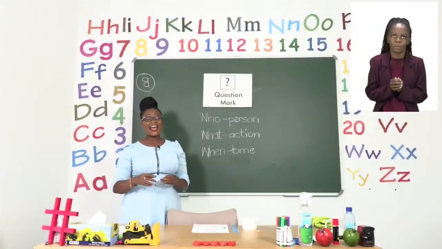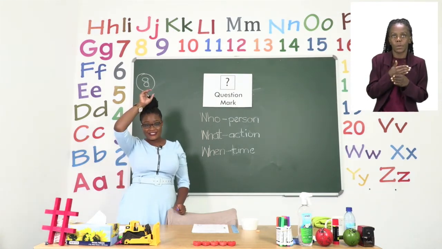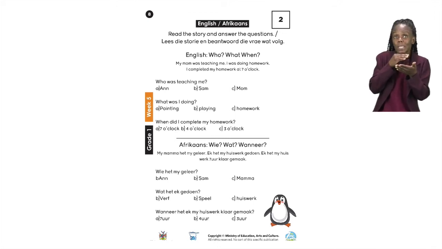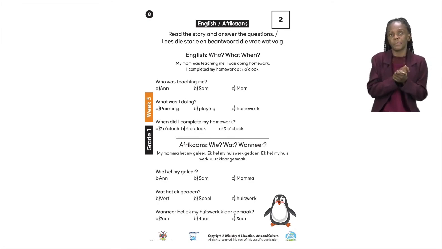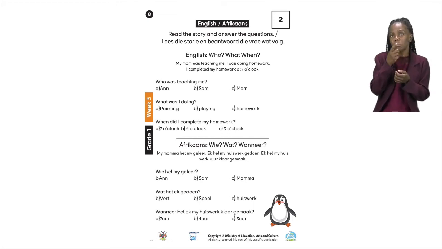For our next and last activity for today, boys and girls, let us turn to page 8. On page 8, we are going to be doing a comprehension. Now, a comprehension, boys and girls, is a story that has questions for us after we read the story. This story is going to be very short, but we will have to answer questions after.